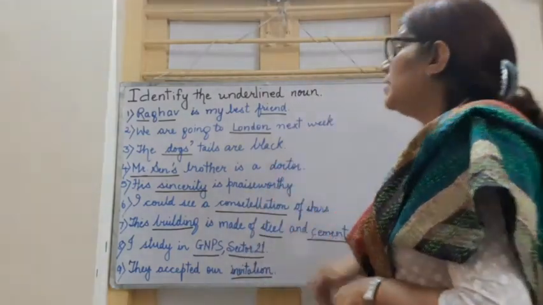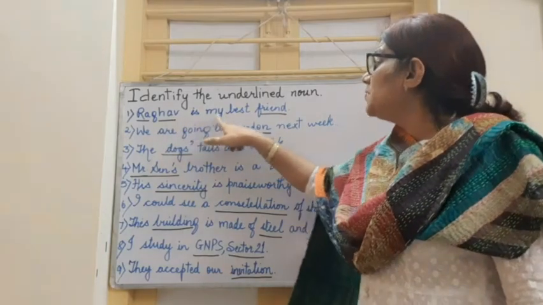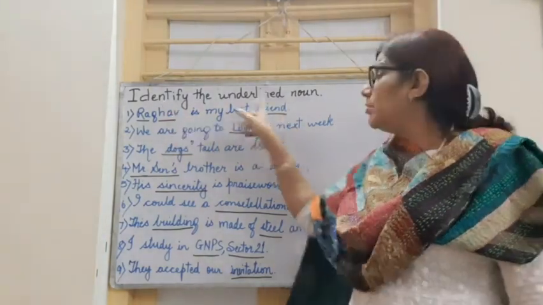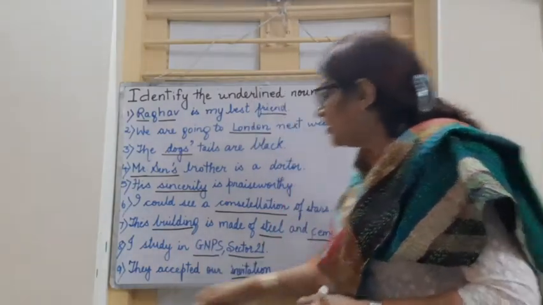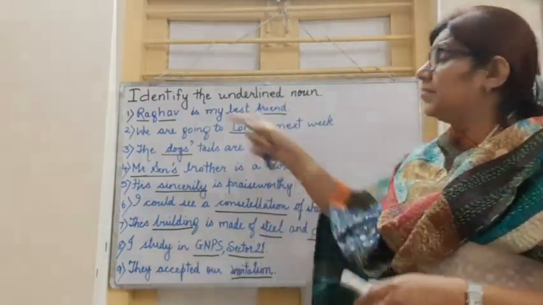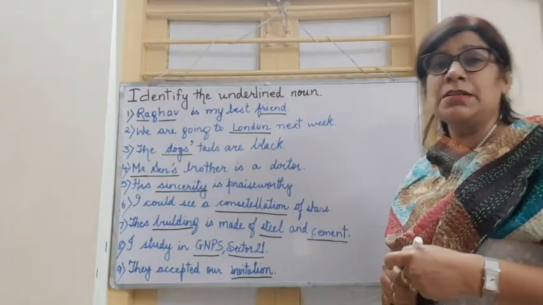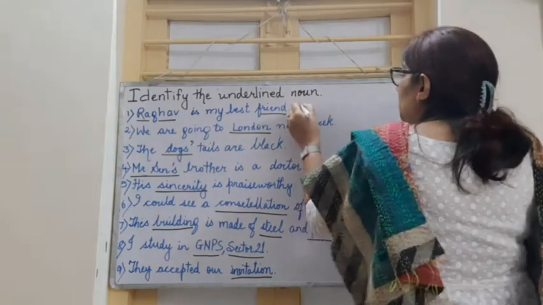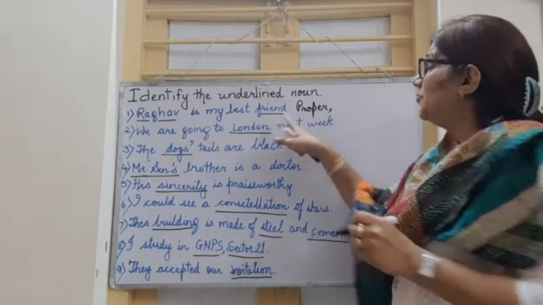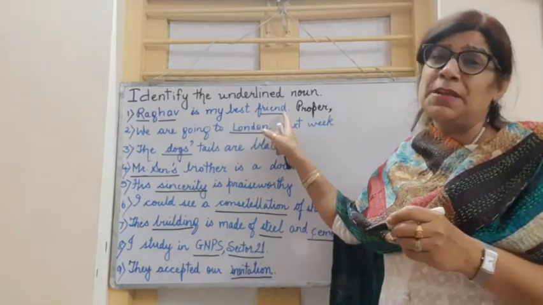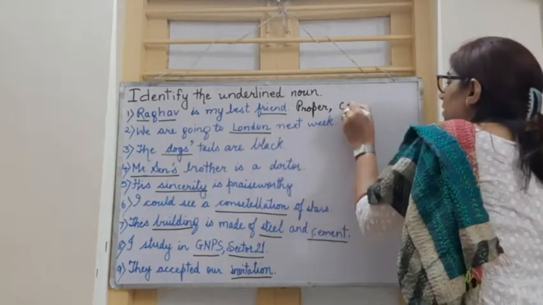Coming to the exercise, identify the underlined noun. Raghav is my best friend. Here I have underlined two nouns, Raghav and friend. Raghav is the name of a person, a specific person. So Raghav is a proper noun, and friend is the name of a person. I can have many friends. I am not talking about someone specific. It's a common noun.